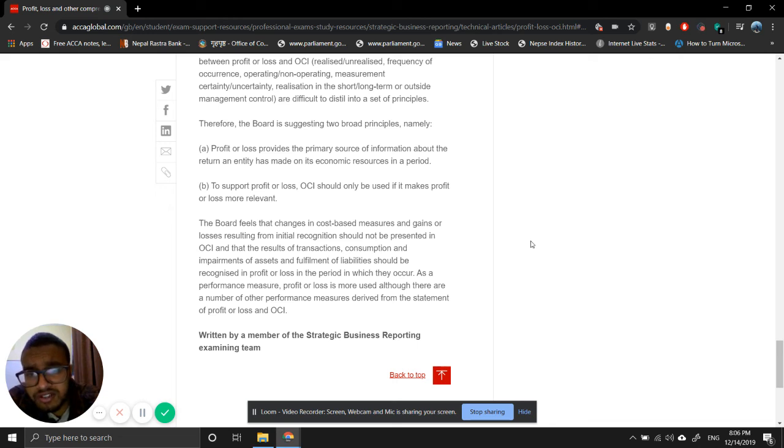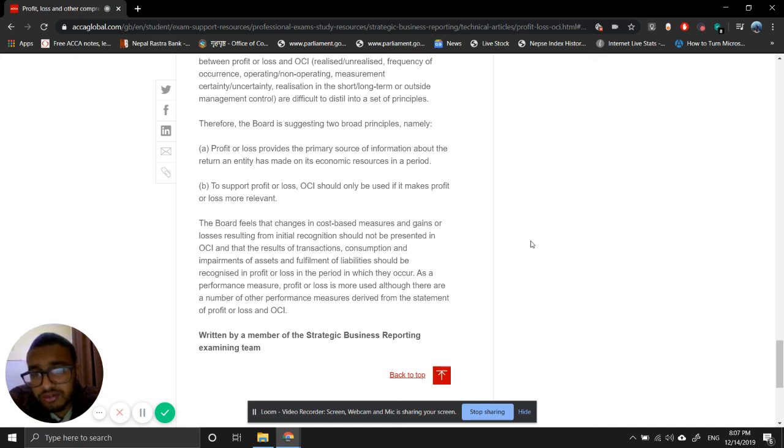As a performance measure, profit or loss is more used, although there are a number of other performance measures derived from profit or loss and OCI. Other performance measures, such as non-financial measures or any other kind of measures, are also used to reflect this particular information.